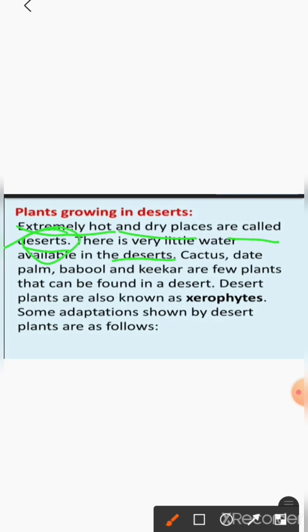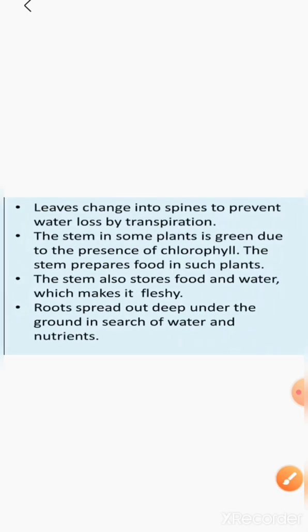Some adaptations shown by desert plants are as follows. You can see here, their leaves change into spines to prevent water loss by transpiration. The stem in some plants is green due to the presence of chlorophyll. The stem prepares food in such plants.